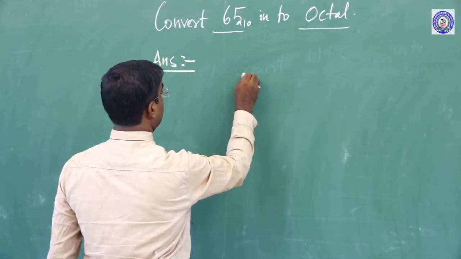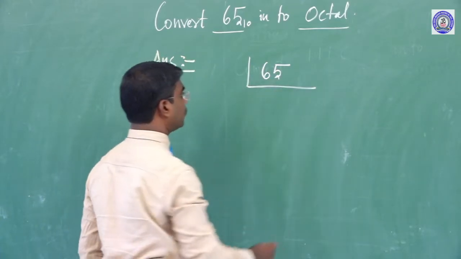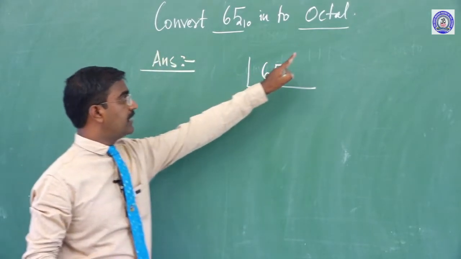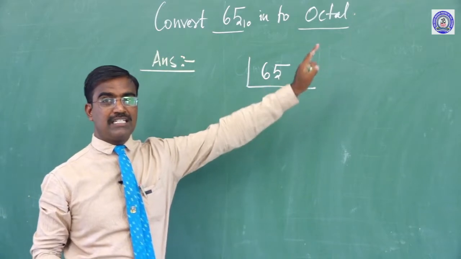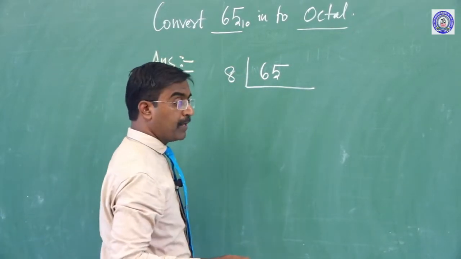65 is the given number, and octal means divisible by 8. So 8 is the number.